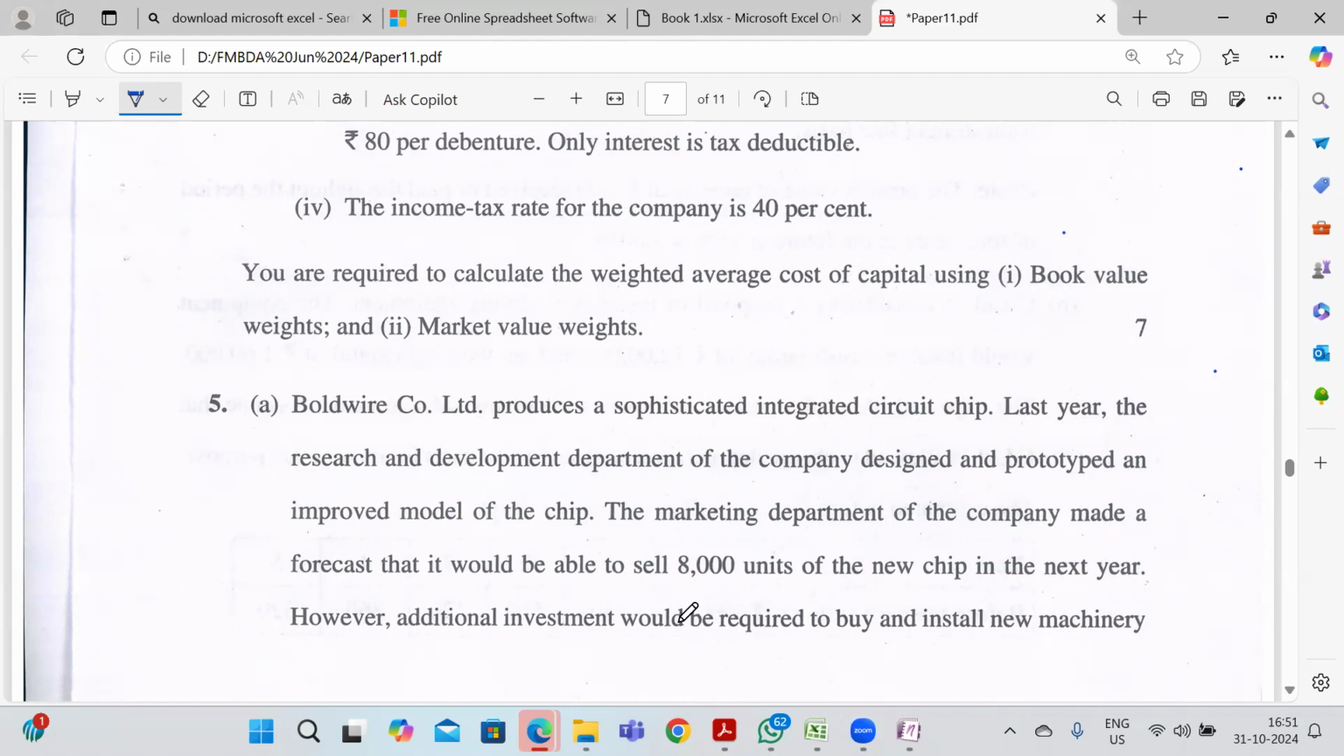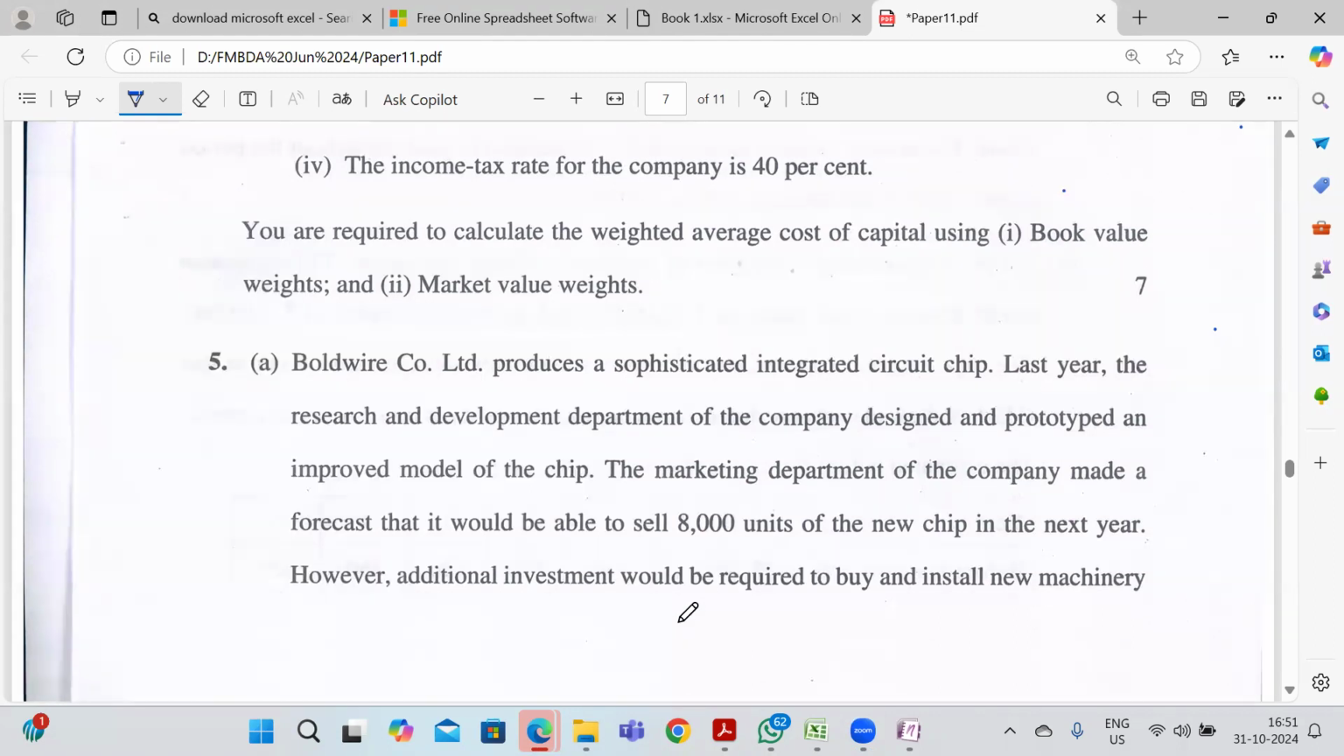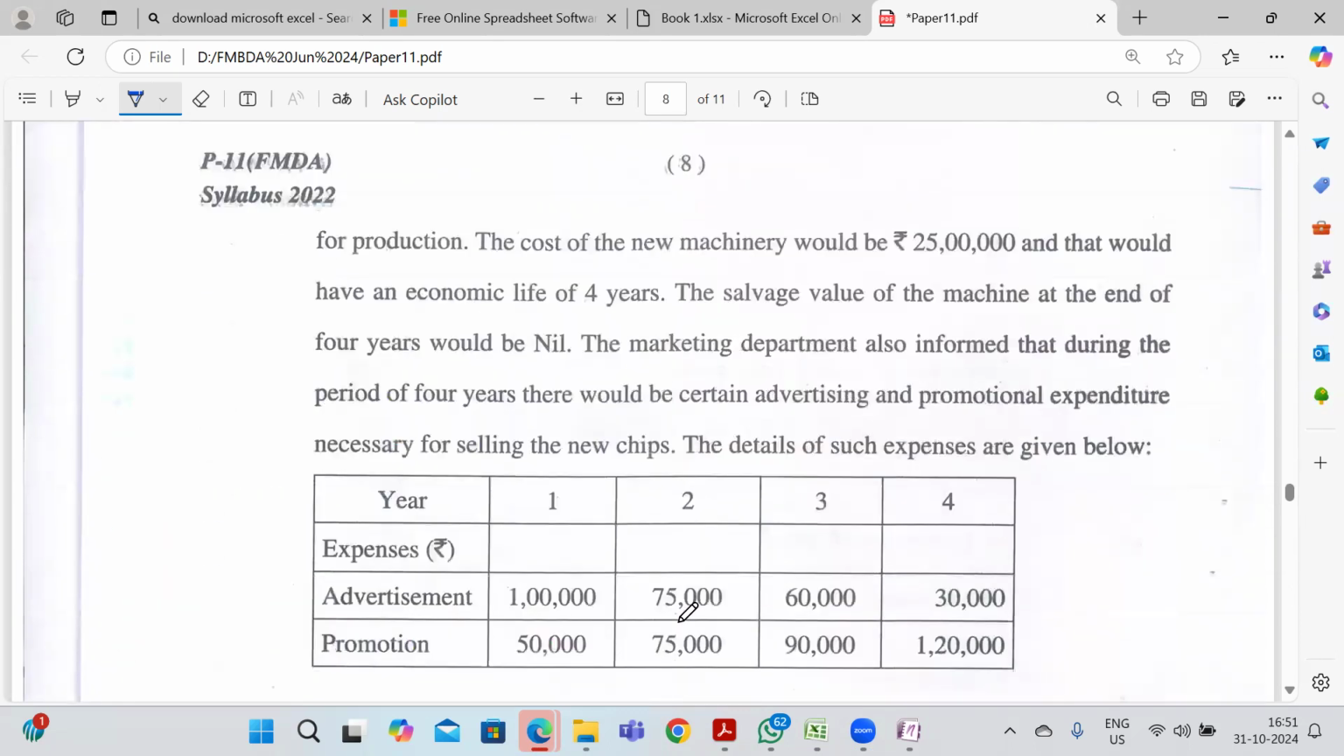However, additional investment would be required to buy and install new machinery for production. The cost of the new machinery would be 25 lakhs, and that would have an economic life of 4 years. Salvage value of the machine at the end of the 4 years would be nil. So here we have depreciation. How much will we have as depreciation? My new machinery cost is 25 lakhs minus scrap value, that is 0, divided by 4. So we will have depreciation of around 6,25,000. So first thing, this one.